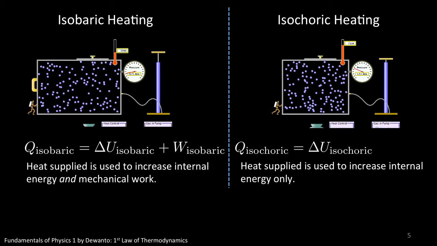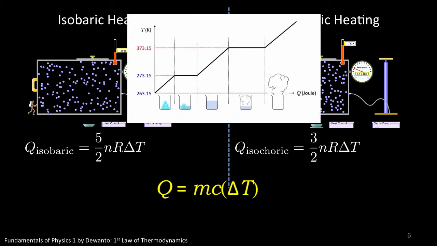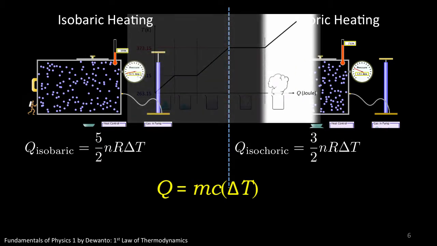The second thing I want you guys to note from these two equations is their similarity to the equation Q equals M times C times delta T we learned in lecture 10 on phase transition. In fact, they are interchangeable. This is obvious when we are talking about heating a material in its gaseous state at the extreme right of the phase transition diagram. We can equate M C delta T to 3/2 or 5/2, depending on whether we are heating the gas isobarically or isochorically, times n R delta T. Of course, we need to apply some conversion in the process. For instance, we need to be able to find out the mass of so-and-so moles of, say, argon gas.